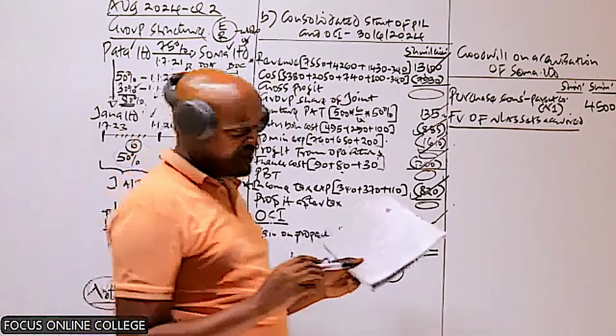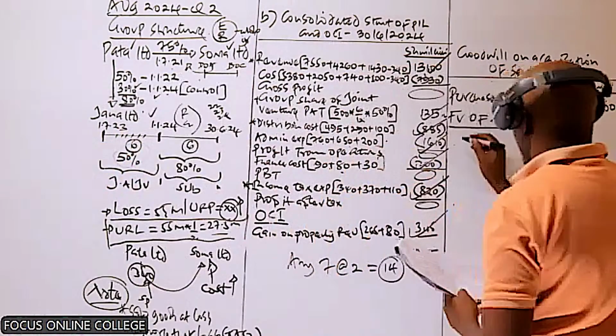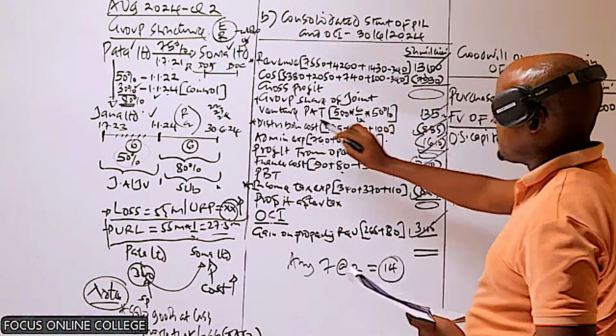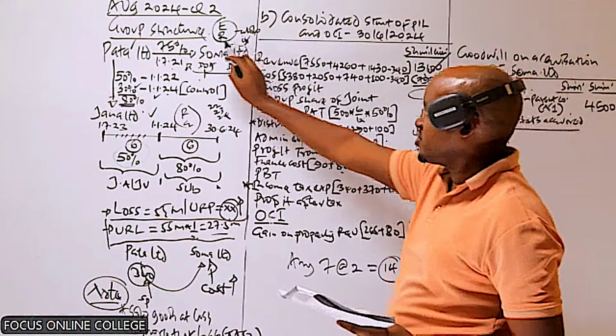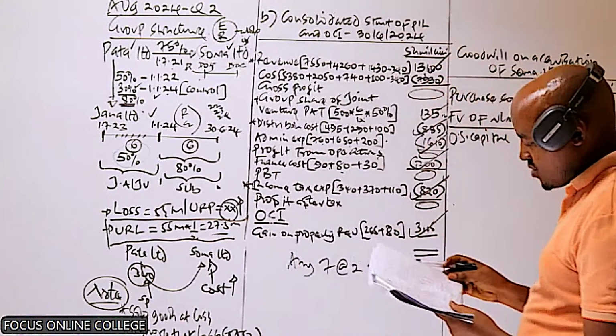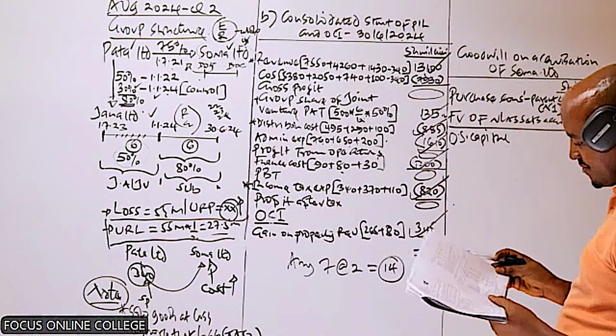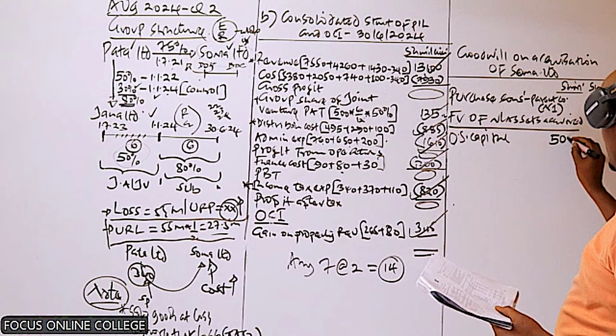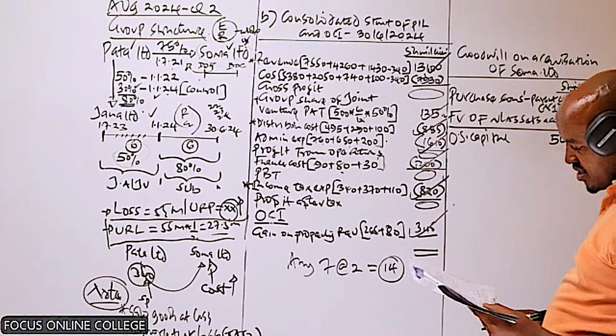We are interested in the ordinary share capital of the subsidiary, that is Soma. So we go to the equity section of Soma Limited, and the first item is share capital, which is 500.